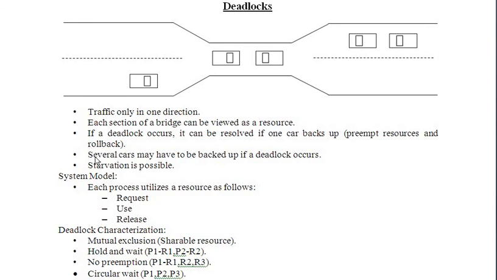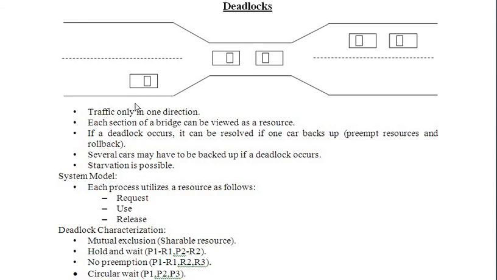I repeat, starvation is a process not getting a resource it is waiting for over a longer period of time. So deadlock will cause this problem, called starvation.